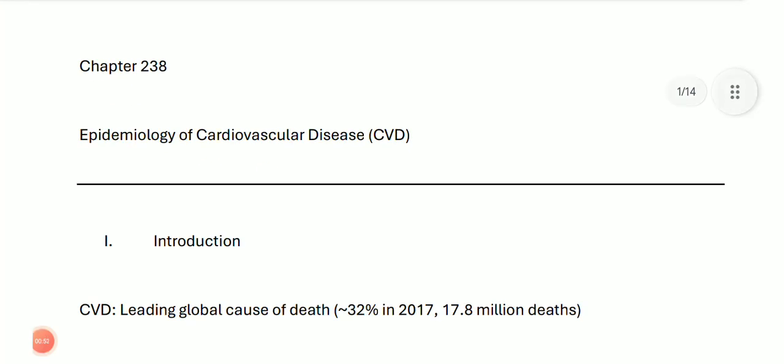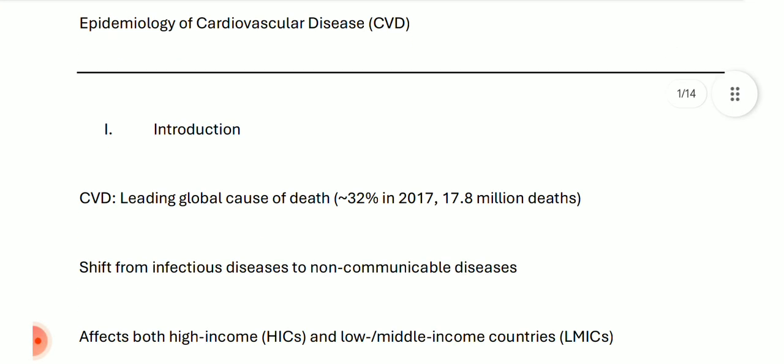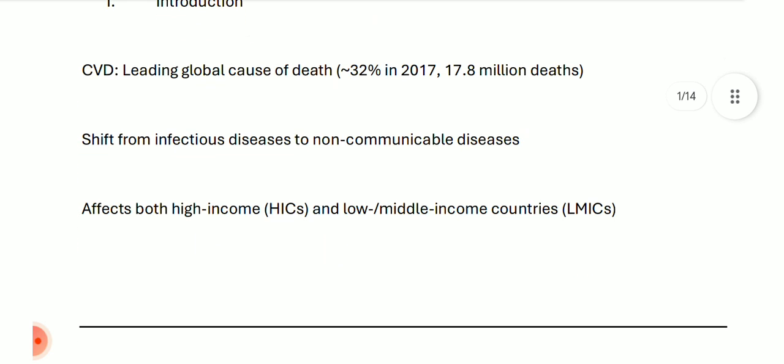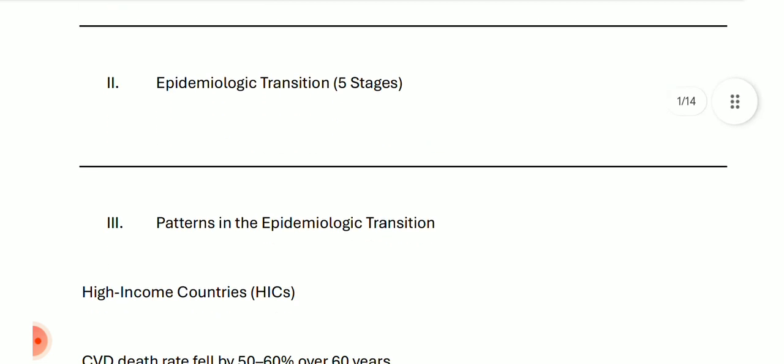So this is the epidemiology of cardiovascular diseases. Introduction: cardiovascular diseases are the leading global cause of death. Approximately 32% of deaths are due to these cardiovascular diseases. There has been a gradual shift from infectious diseases to non-communicable diseases in the secular trends. This affects both high-income countries and lower middle-income countries. So this was about the introduction.